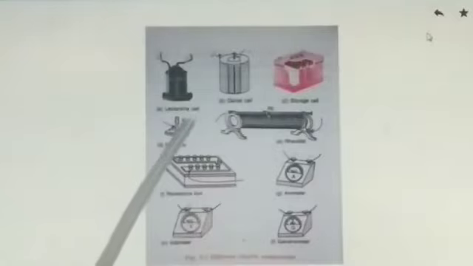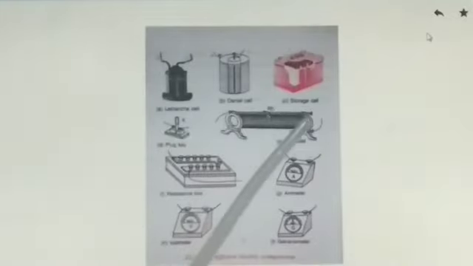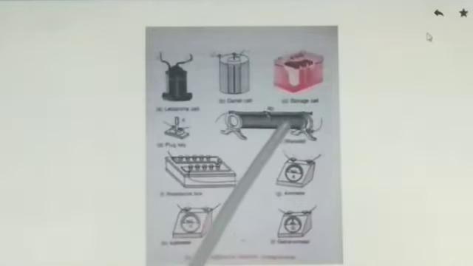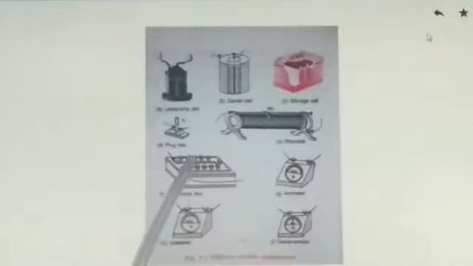Then this is a key. Key is an on-off device. There are two terminals. Then this is a rheostat. This is a variable resistance. By using this one, we can vary the resistance of the circuit. Then this is a resistance box. There are a number of resistances. So it is also a variable resistance.